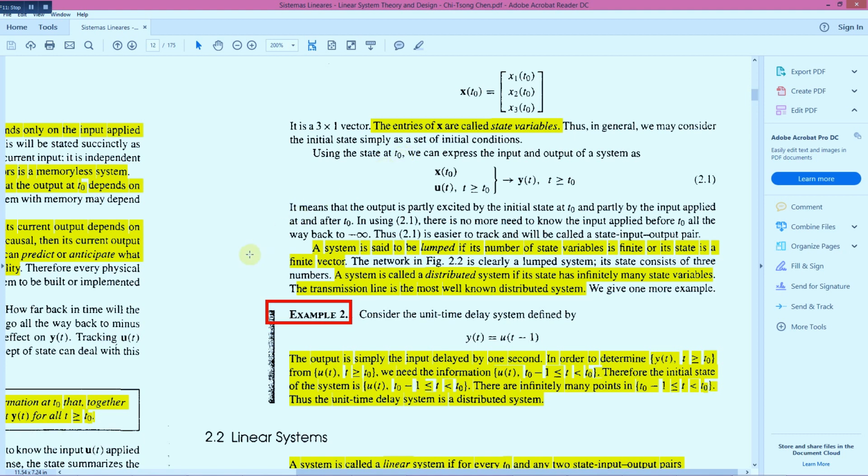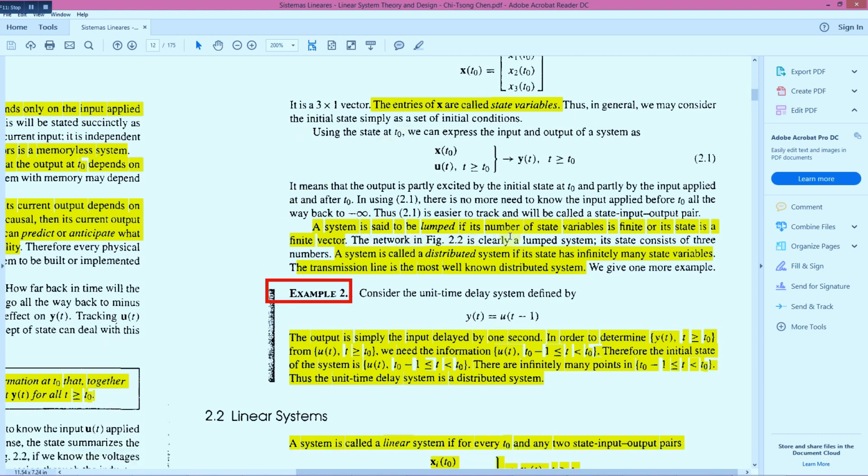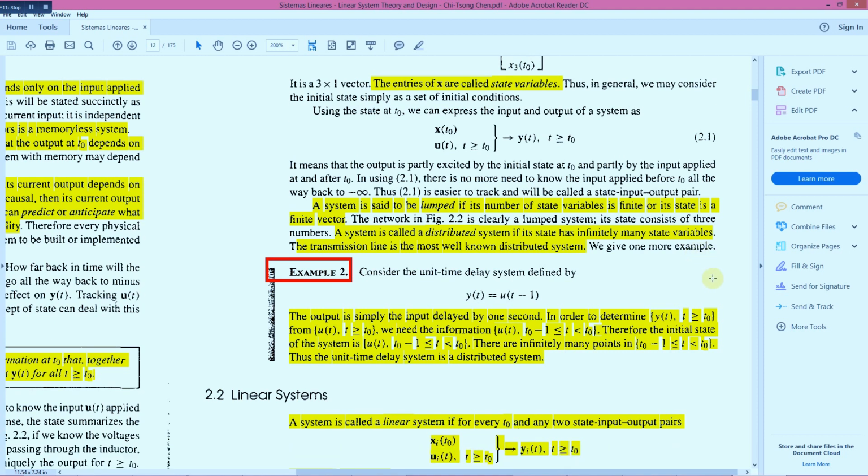A system is said to be a lumped system if its number of state variables is finite, or its state is a finite vector, and a system is called a distributed system if it has infinitely many state variables. The transmission line is the most well-known distributed system because it has infinite state variable information. Another distributed example is y of t equals u of t minus 1.